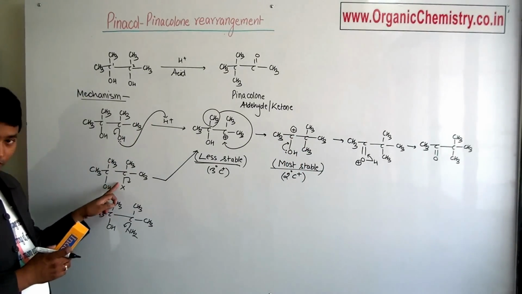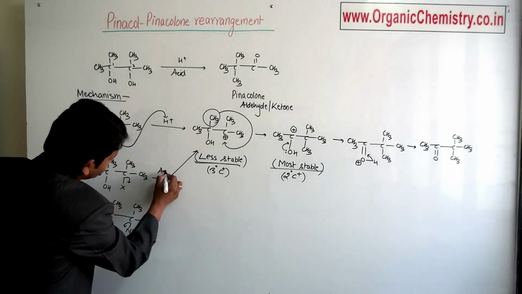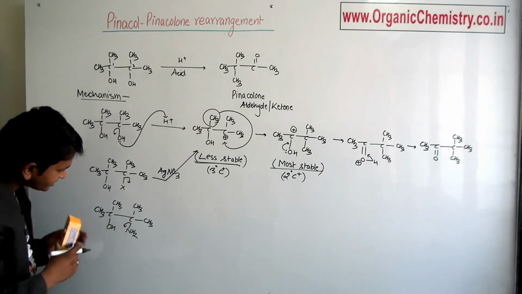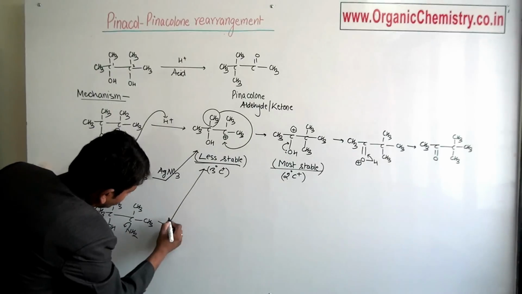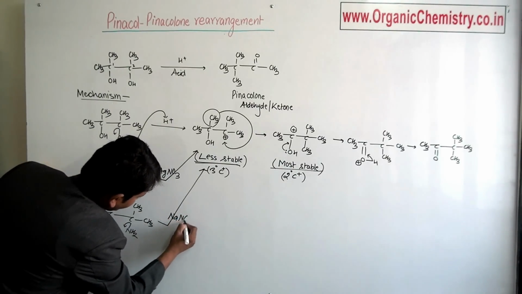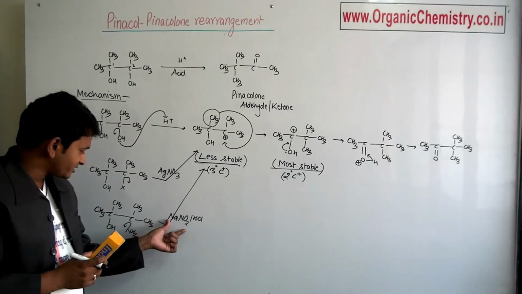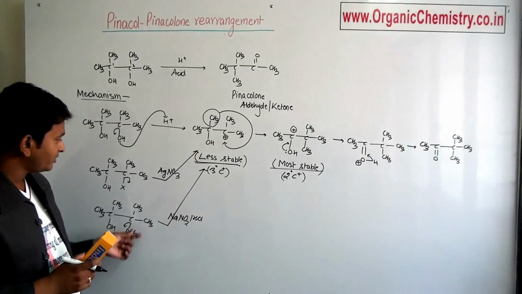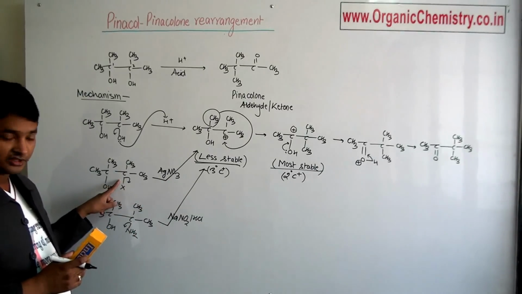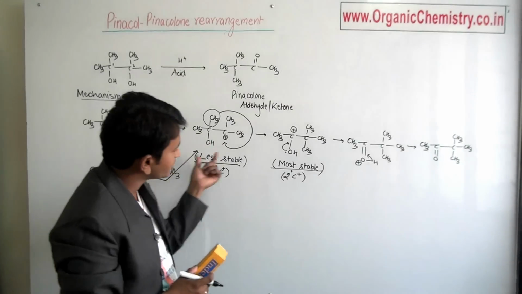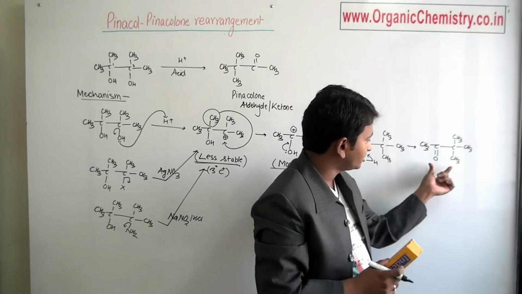To release this halogen, we use silver nitrate. And to release this NH2, we use NaNO2 HCl. This reagent releases the NH2 group and this reagent releases X in the form of halide, and both give the same carbocation, so the mechanism proceeds in the same way and forms the pinacolone.